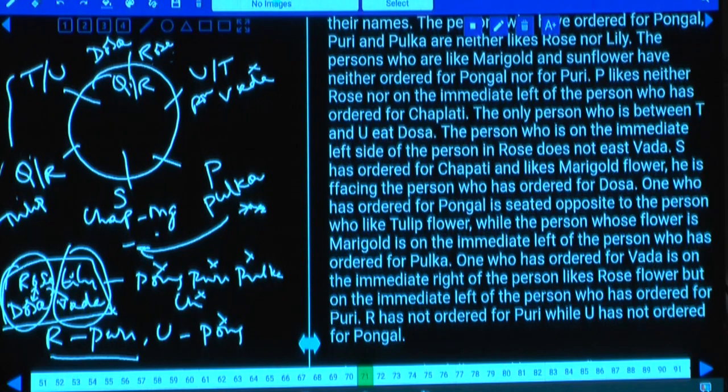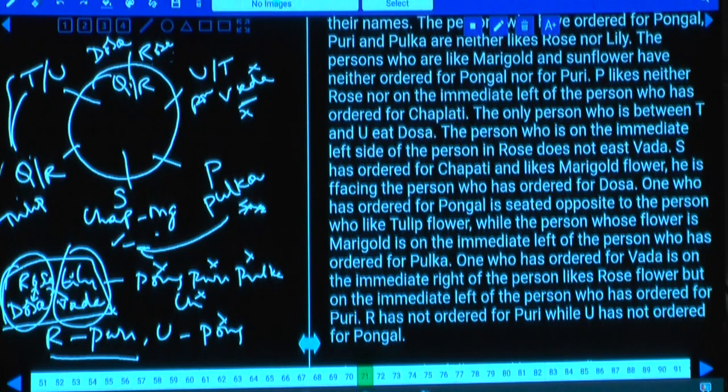now sir, T and U are the persons left over. Any information regarding this one? U has not ordered for Pongal. As U has not ordered for Pongal, hence U cannot be Pongal, isn't it? And next one, this vada cannot be at this place. Tell me what should be the position of this vada here? Chapati is here, Pulka is here, vada cannot be here, dosa is here. Hence these two must be for vada.